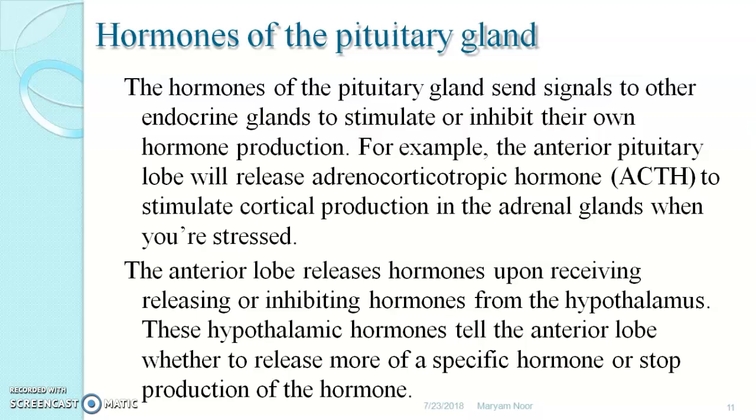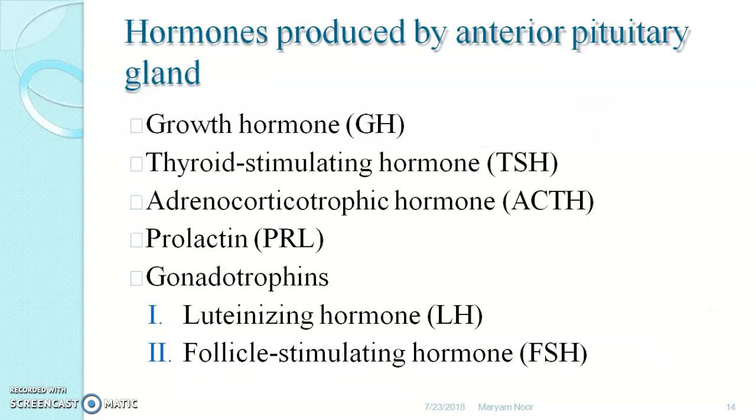Let us talk about the anterior pituitary. The anterior pituitary releases the concentration of hormone exactly as signaled by the hypothalamus, and in response to that signal only, release of a specific hormone in a specific concentration takes place. Now the anterior pituitary gland secretes the following hormones. Very first and an important hormone is growth hormone, which is responsible to regulate growth of endocrine glands as well as growth of the body.